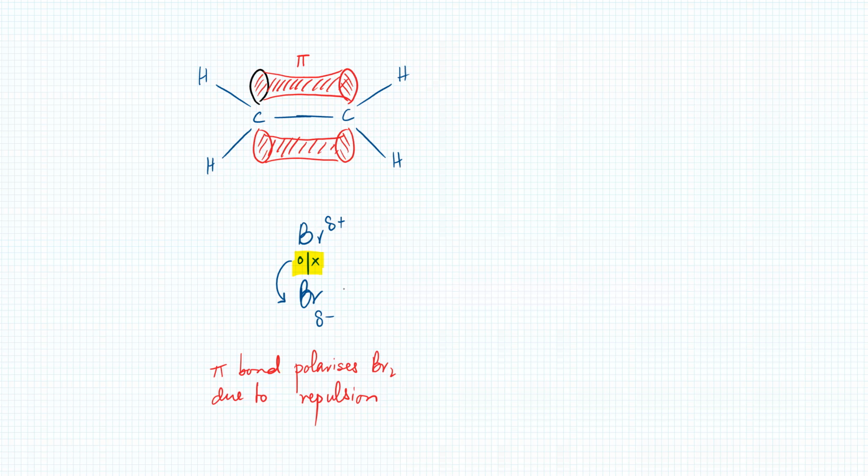And in this way, you got a positive bromine. The positive bromine is going to be even more strongly attracted to the electrons. The negative bromine is going to be even more strongly repelled by those electrons. So at the end of the day, one of the bromines is going to be repelled, and one of the bromines is going to be